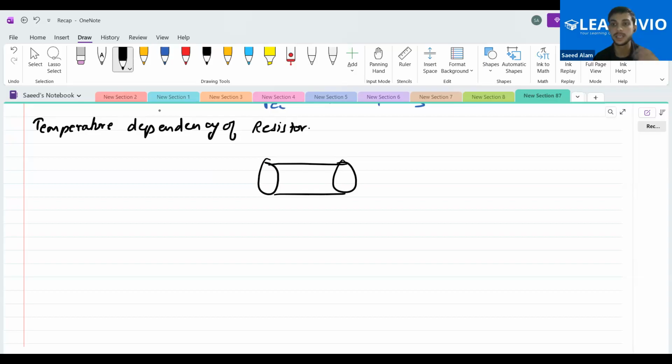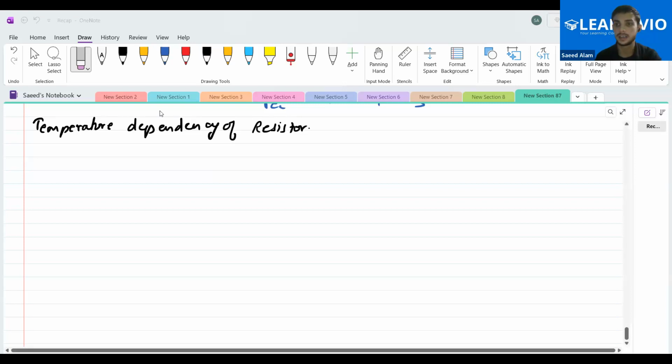So whenever the temperature changes, the movement of the electrons changes. And it depends on the material as well: at a particular temperature, whatever the resistance is depends on the material. So the temperature decides the value of the resistance also.